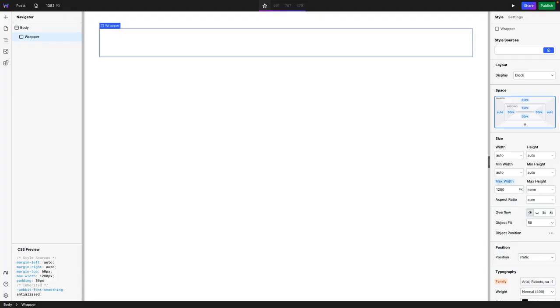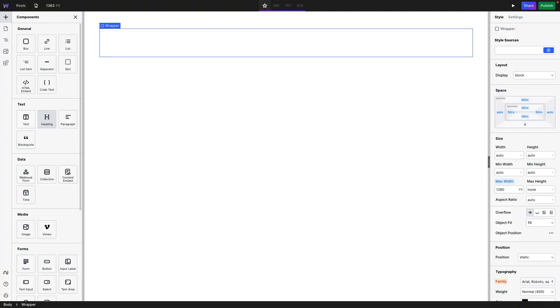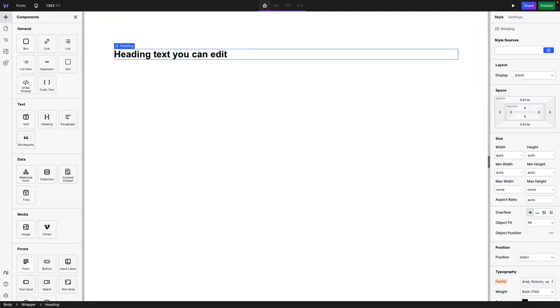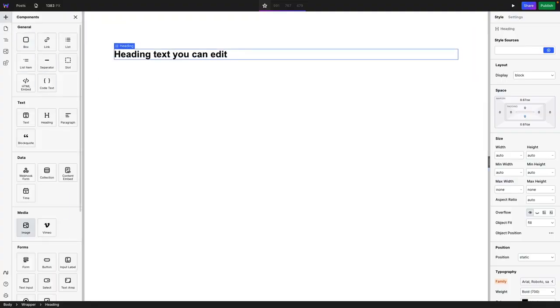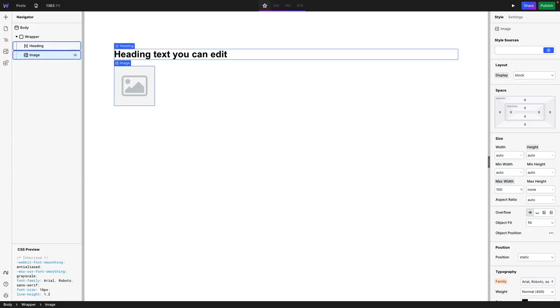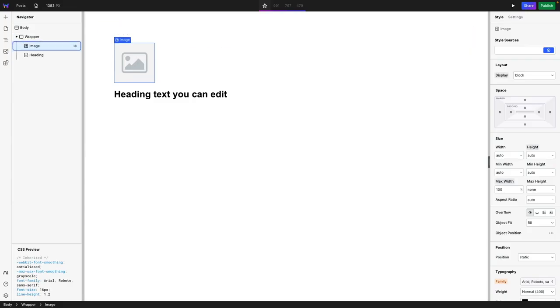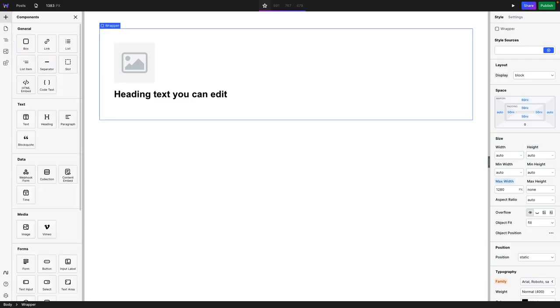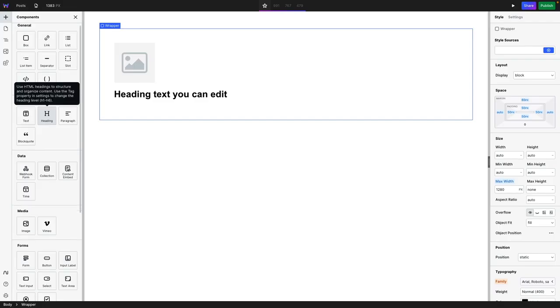Okay, so I now got the wrapper, and now inside the wrapper I need to add a few things. So I need the title, I need the content of the blog post, and the feature image. So let's do that. Let's do the components, let's do the heading, and let's do the image. And I'm gonna put the image before the heading. And finally, we're gonna be adding the content of the blog post.